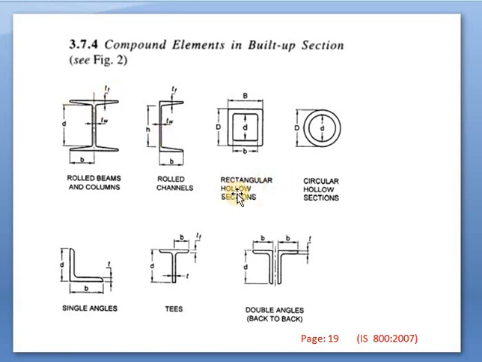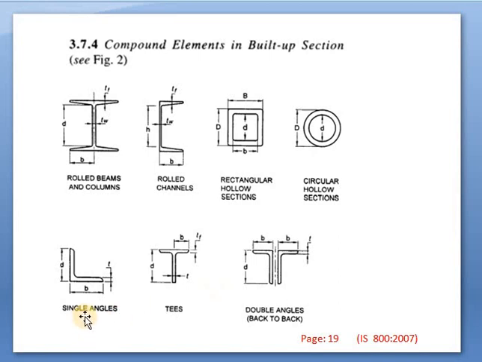Again, there is the hollow section. In some cases we can use hollow rectangular sections in which the central part is hollow. So there is an external depth, capital D, external width, capital B, internal width, small b, and internal depth, small d. This is nothing but the rectangular hollow sections. Circular hollow sections: again small d is the internal diameter, and capital D is the external diameter. In tube sections, in some cases we can use circular hollow steel sections also, so internal diameter is small d, external diameter is capital D.